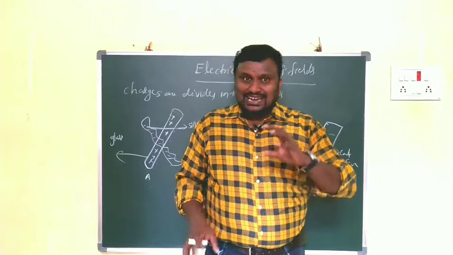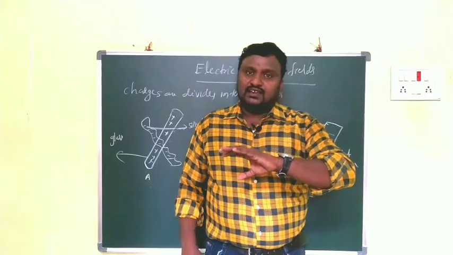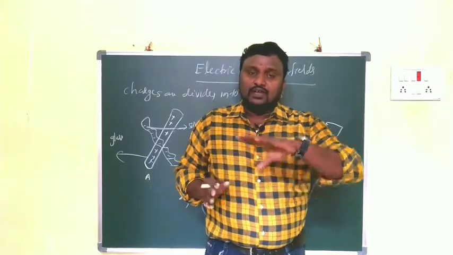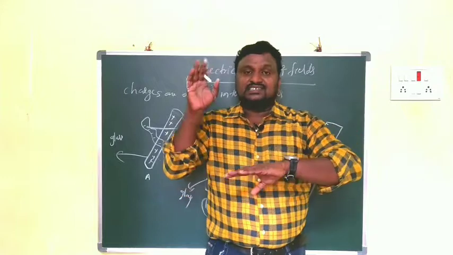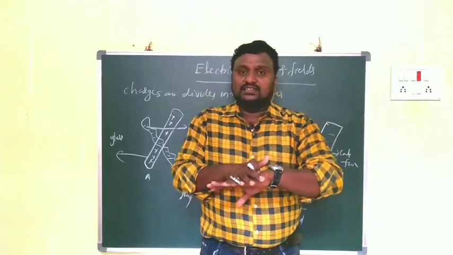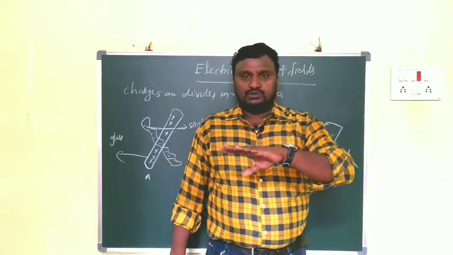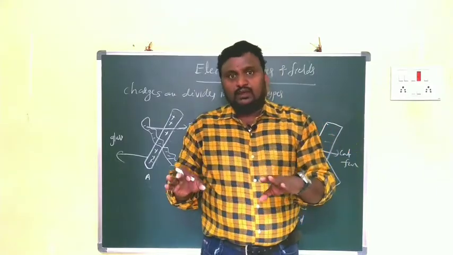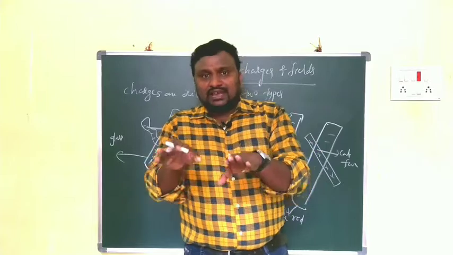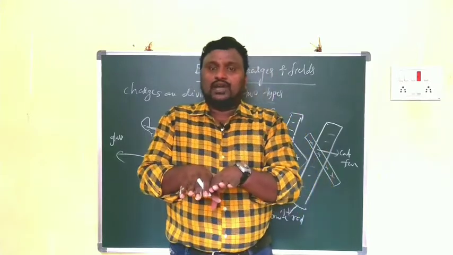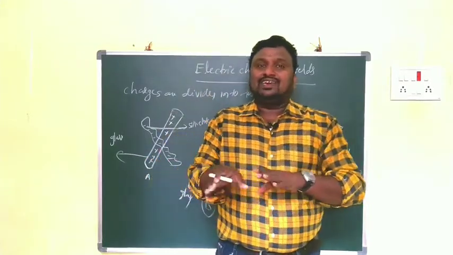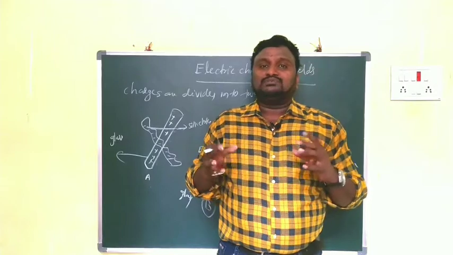So initially we took a glass rod and a silk cloth, and we are rubbing them. If this is the glass rod and this is the silk cloth, I am rubbing like this. Then silk cloth becomes negative and this rod becomes positive. After some time, if you make them contact again, both become neutral.